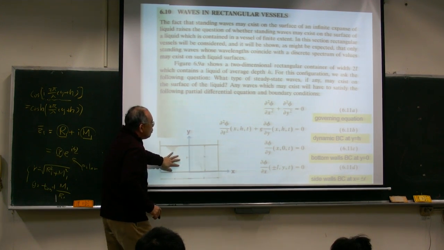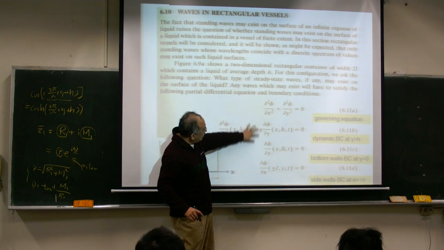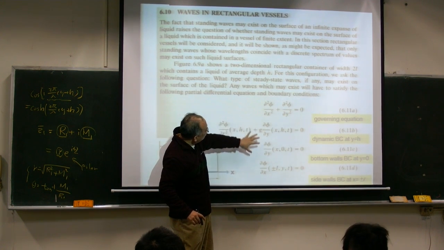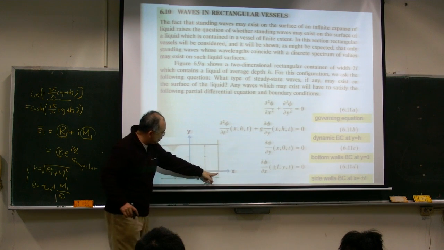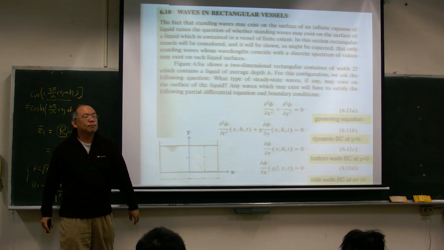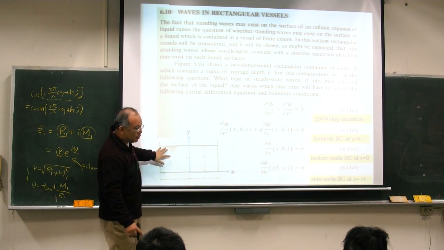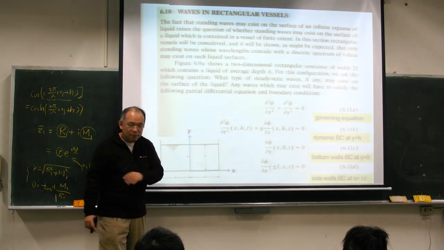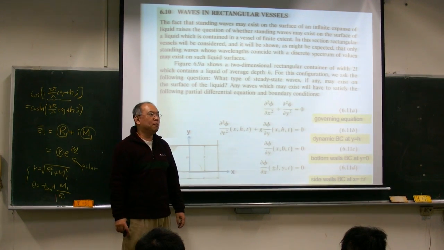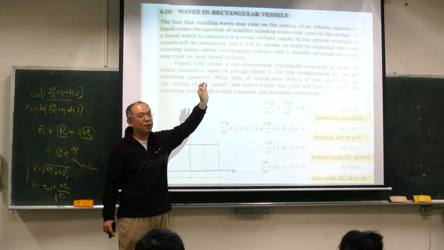So we try to solve this equation. This is a double equation, and this is our three boundary conditions for this physical problem. And what do you guess? What kind of wave will appear inside this? Can you guess? Is it a traveling wave or a standing wave?